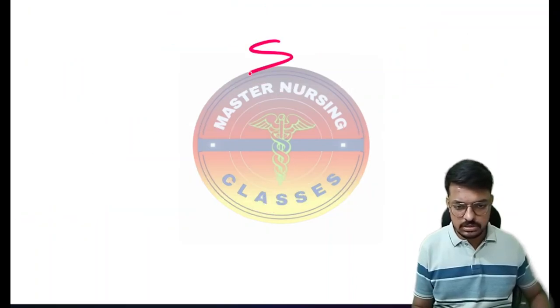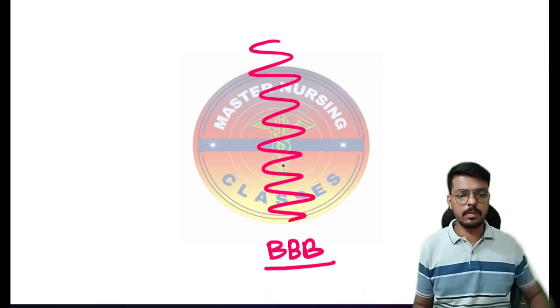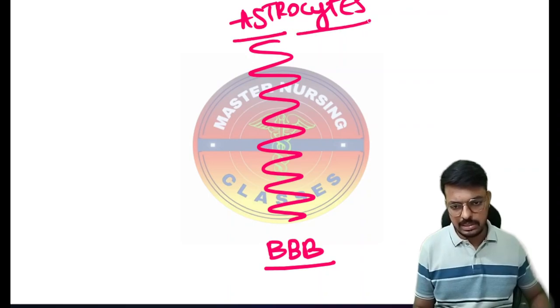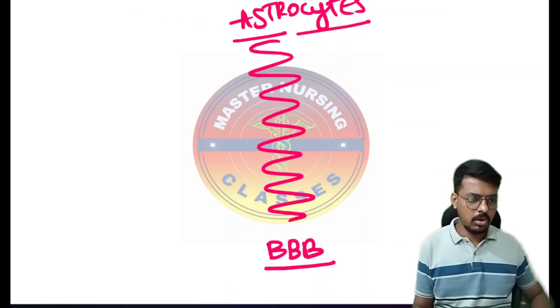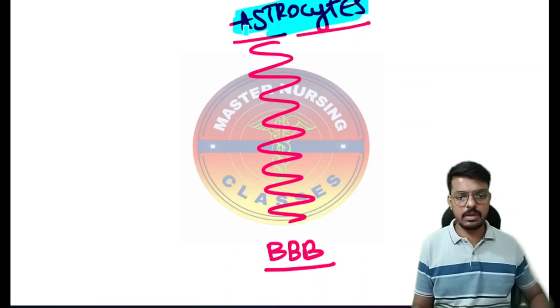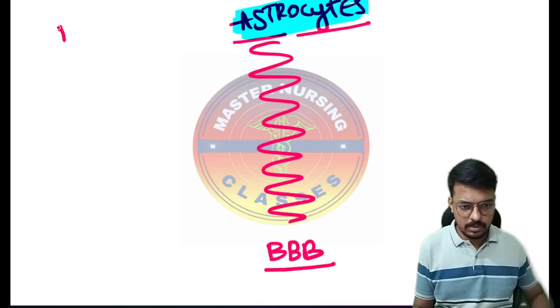Consider this is your blood-brain barrier, which is made up of astrocytes. We have different glial cells in our brain. Among all glial cells, which glial cell makes your blood-brain barrier? That is the astrocyte. So that is one important question. Consider this is the blood-brain barrier, which means here will be your blood and here will be your brain.